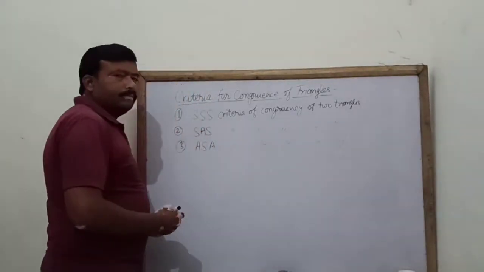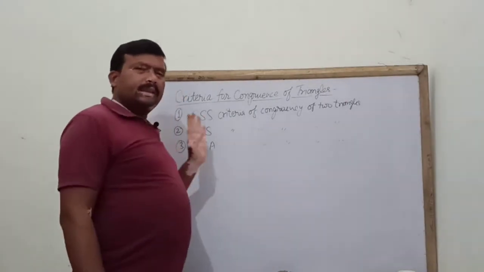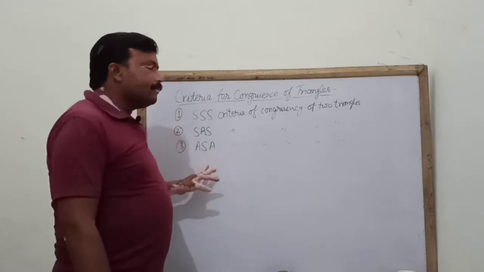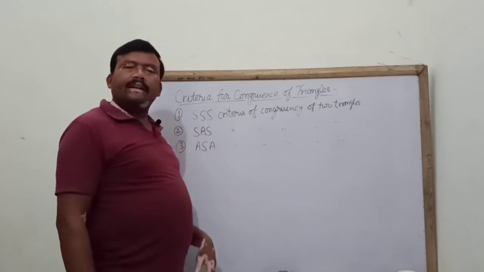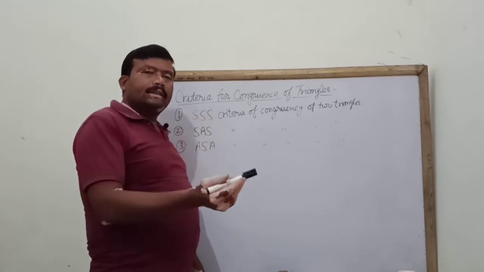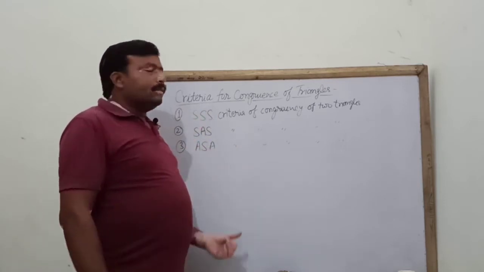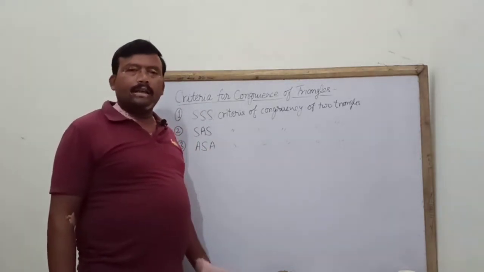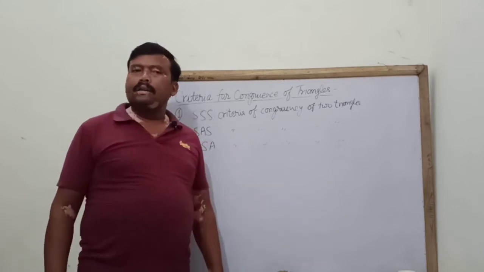This is a theorem, but we need not prove the theorem, we need to learn the theorem. When in two triangles a side is equal to a side of another triangle and the angles made on that side are also equal, then we can say those two triangles are congruent.